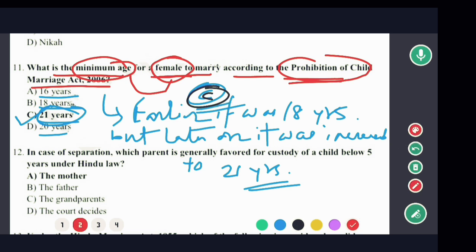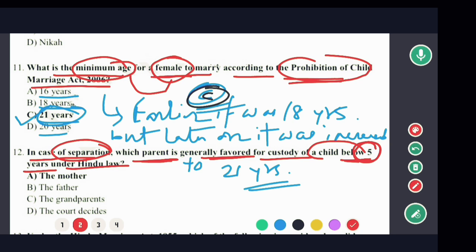Next question is देखिए, in case of separation, which parent is generally favored for custody of a child below 5 years under the Hindu law? That means अगर कोई भी एक पेरेंट्स का डाइवोर्स होता है, ठीक है, देन एंड उन लोग का एक चाइल्ड भी है एंड दैट चाइल्ड इज ऑफ अंडर द 5 years.